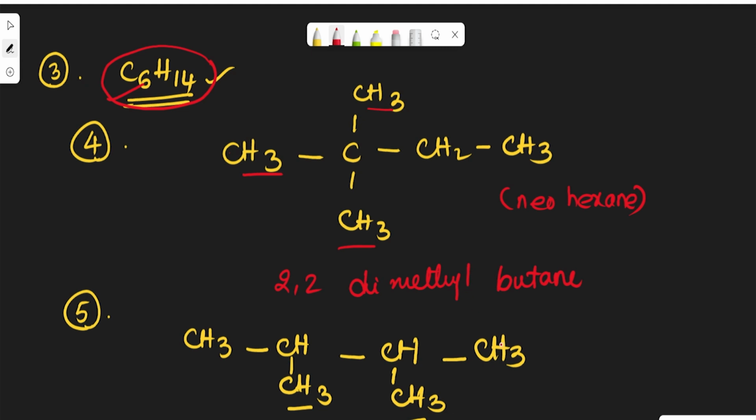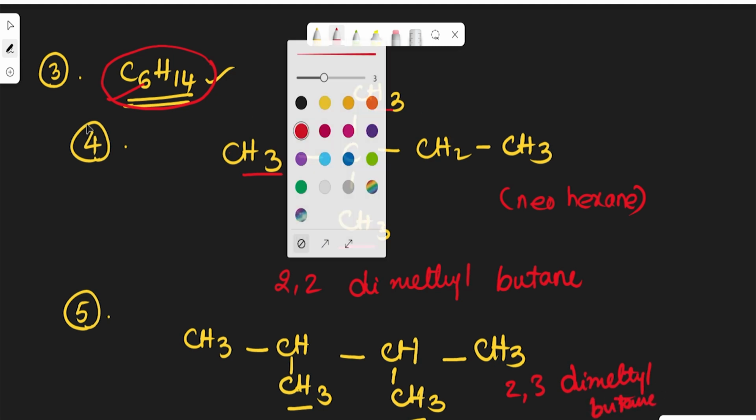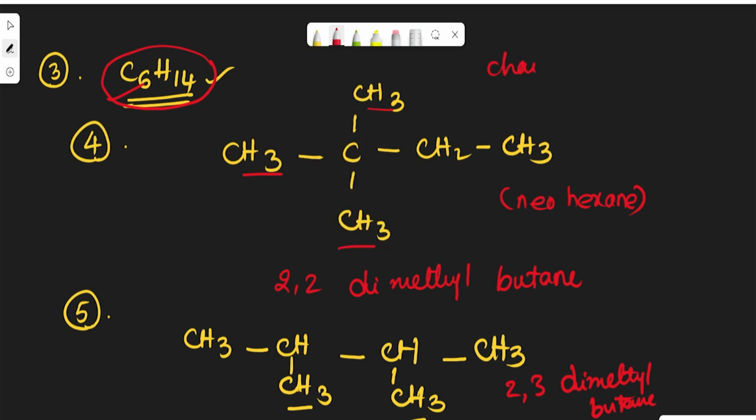So obviously the name is 2,3-dimethylbutane. So this is chain isomerism. Chain isomerism means having the same molecular formula but different structure or skeleton. So this is today's class. Thank you.